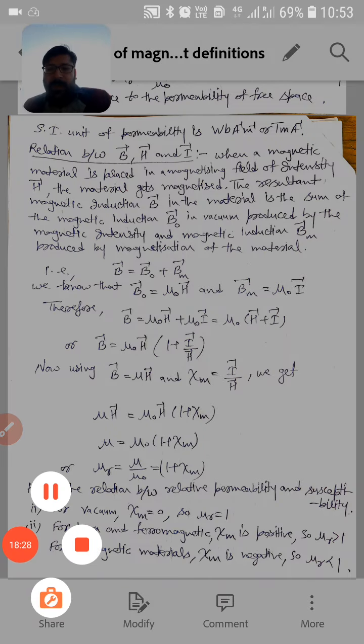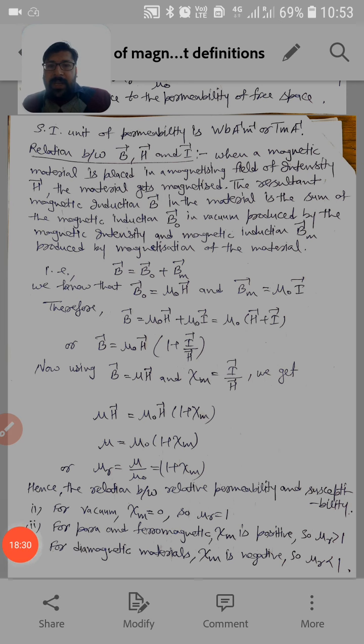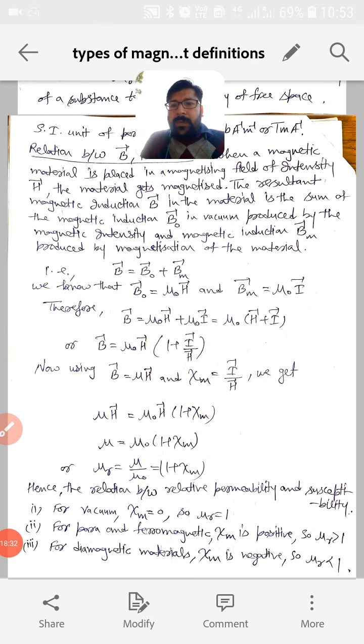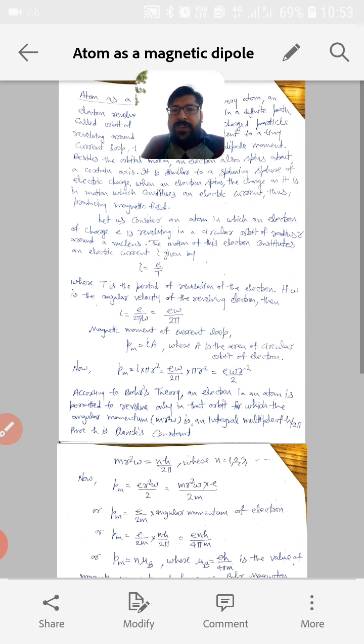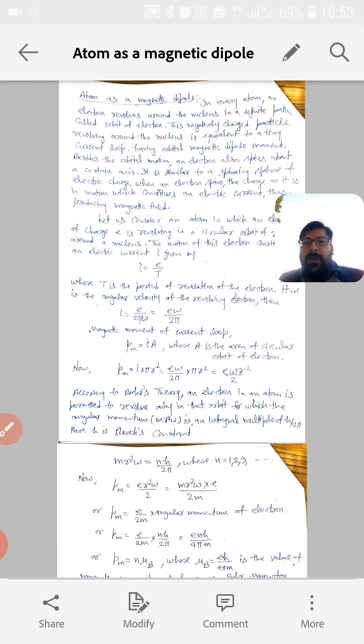Next we'll do one more important article, about atom as a magnetic dipole, how this magnetism arises inside a material, okay. So that we will discuss here. As we already know,